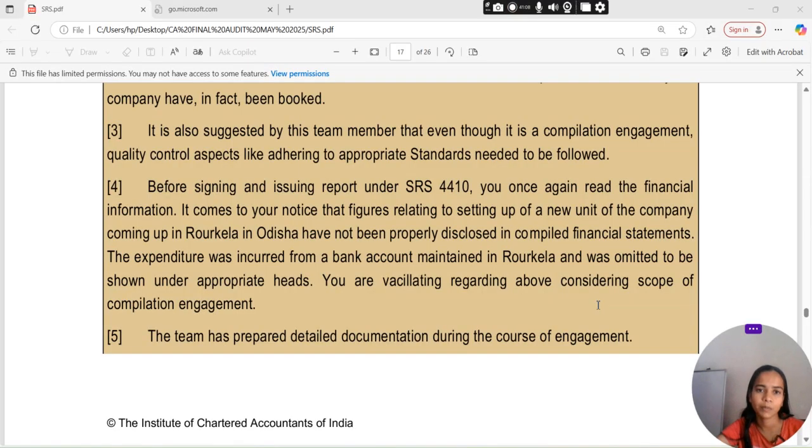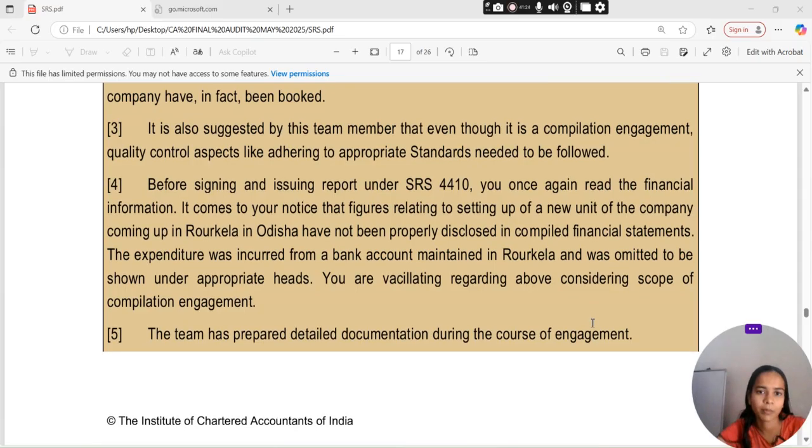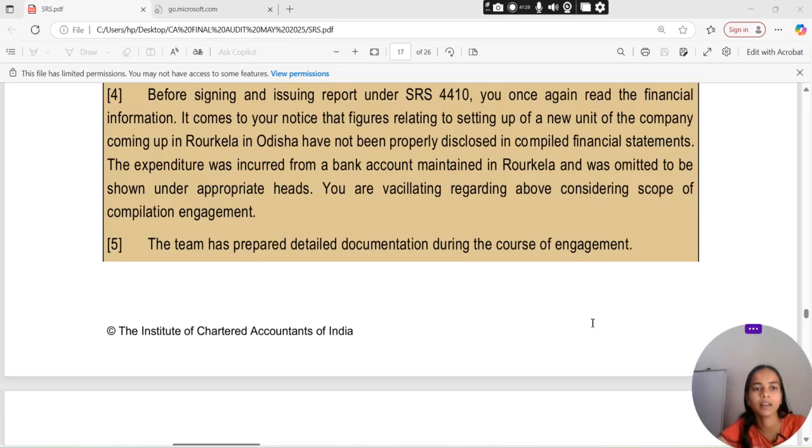Before signing and issuing a report under SRS 4410, you once again read the financial information. It comes to your notice that figures relating to the setting up of a new unit of the company coming up at Rourkela in Odisha have not been properly disclosed in the compiled financial statements. The expenditure was incurred from a bank account maintained in Rourkela and was omitted to be shown under appropriate heads.